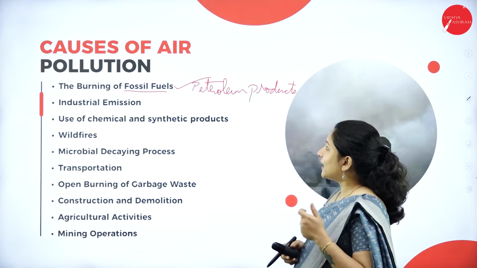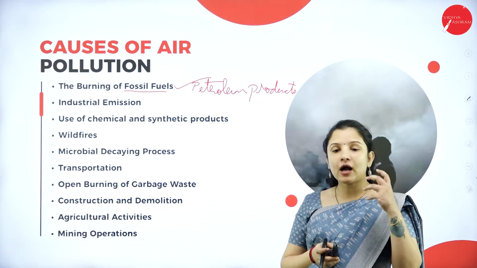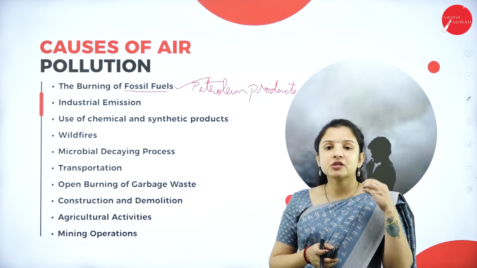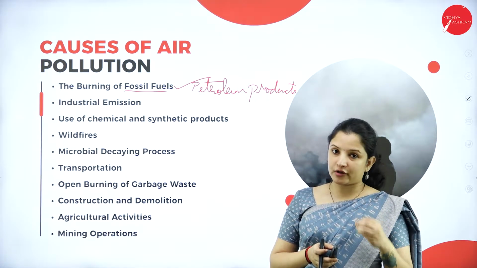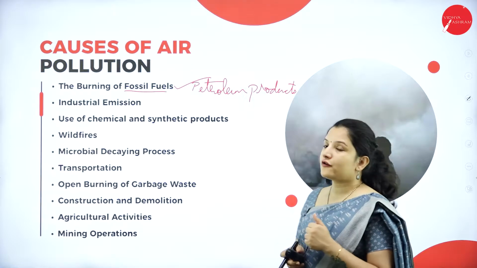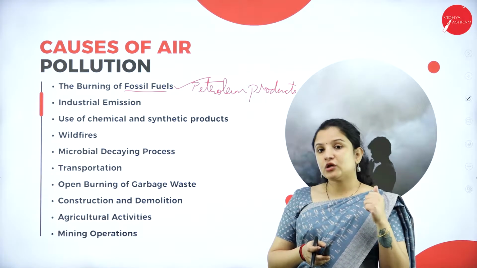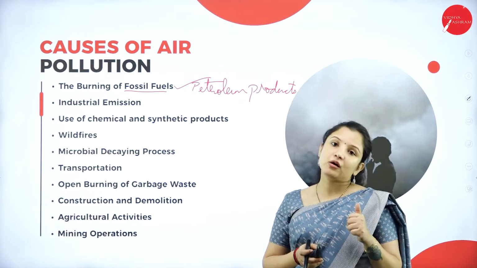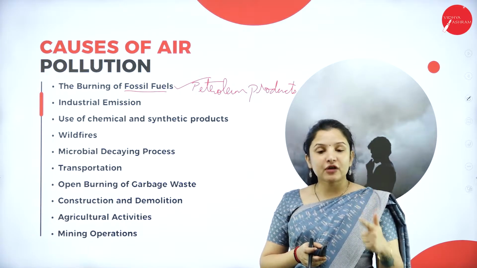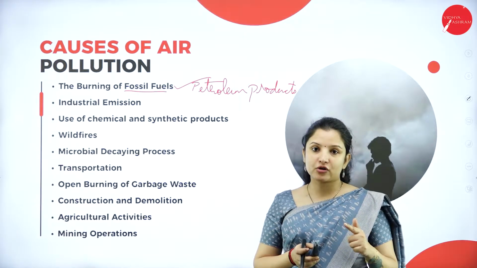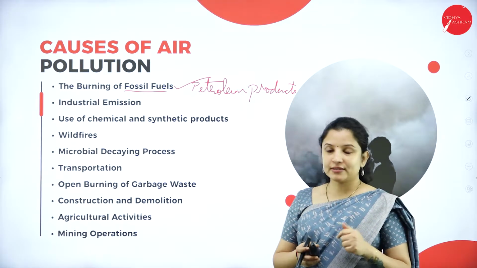So all these actually release a lot of harmful gaseous material into the atmosphere, which deteriorates the air, and therefore the burning of fossil fuel is one of the main reasons for air pollution, because we know that nowadays the smoke coming out of the industries and from the vehicles are the leading cause of air pollution in any metropolitan city and overall in this world.